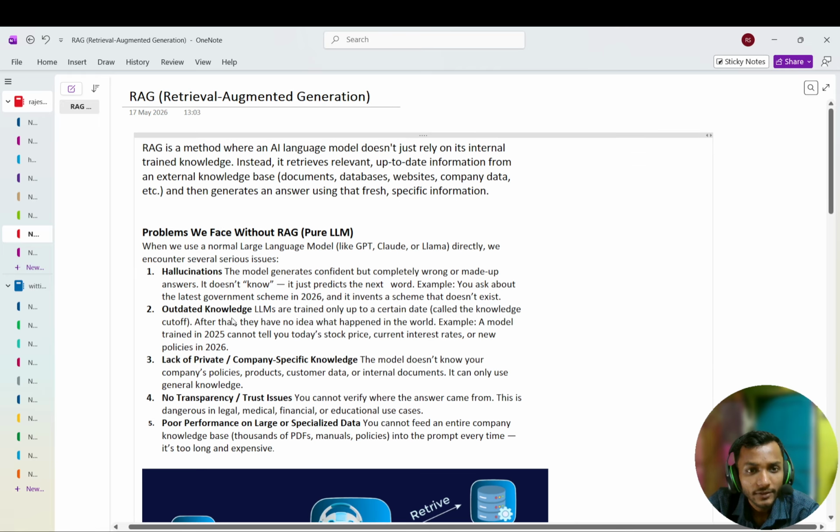Lack of private data. An LLM doesn't have access to private data, so if you have company-specific data, it doesn't know the answer. And no transparency: you cannot verify where the answer comes from.